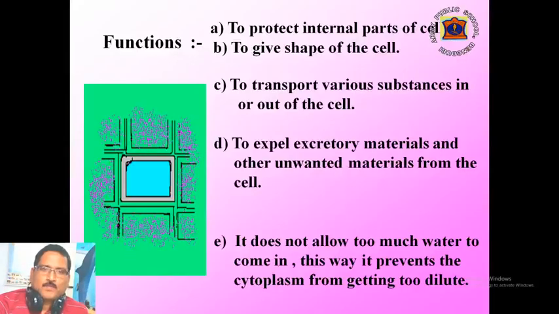Main functions of the cell wall are to protect the internal parts of the cell, to give shape to the cell, to transport various substances in or out of the cell, and to expel excretory materials and other unwanted materials from the cell. It does not allow too much water to come in, and this way it prevents the cytoplasm from getting too dilute.